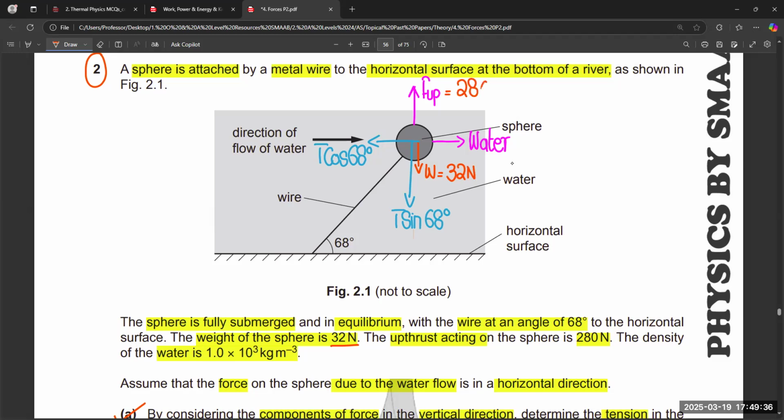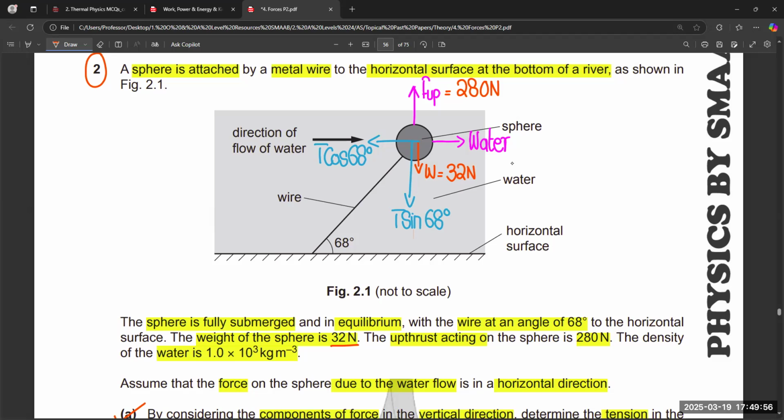So they are not perfectly balanced. They are in opposite direction, but by values, they are not equal and opposite. So to make it balance, the wire is also providing a vertical component, and that supports the weight, and then they are combined together to balance the upthrust of the force of the water.